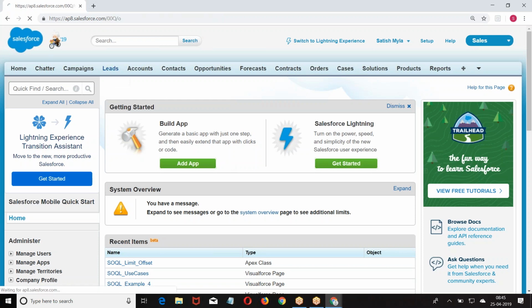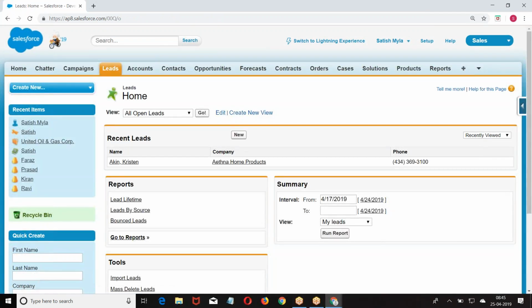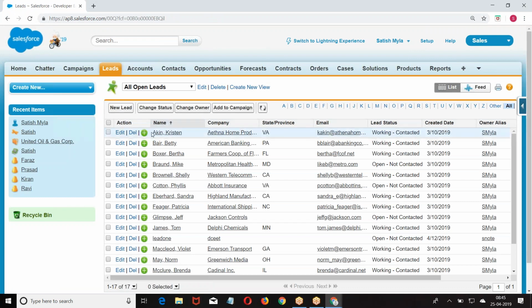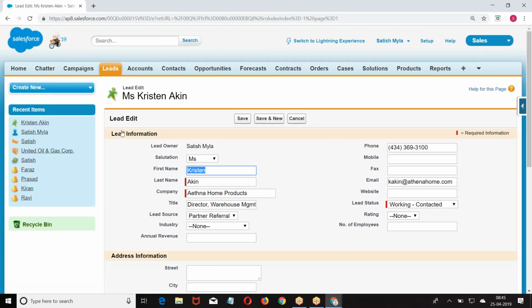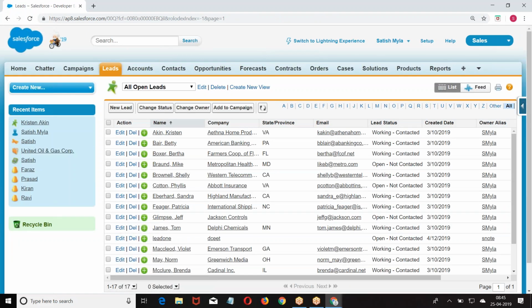Let us say lead. When I click on the lead tab, I want the following page with the following structure. When I give an option, a list of records should come. When I select edit, records should be opened in edit format. When I click on save, records should be saved. Already it's a functionality developed with Salesforce. You re-implement the same functionality with the topics what you learn.